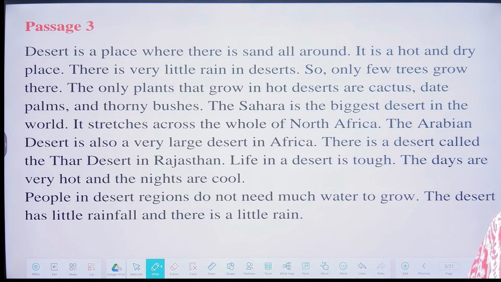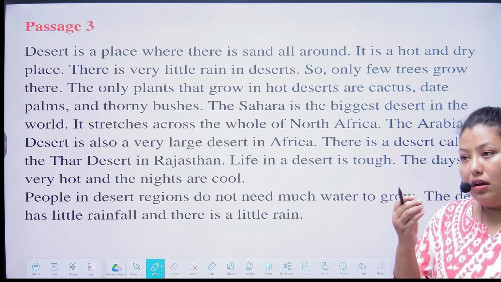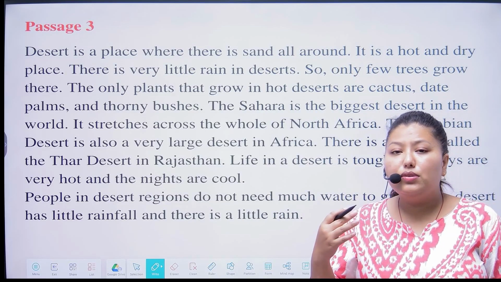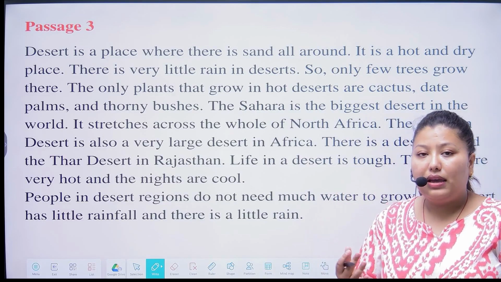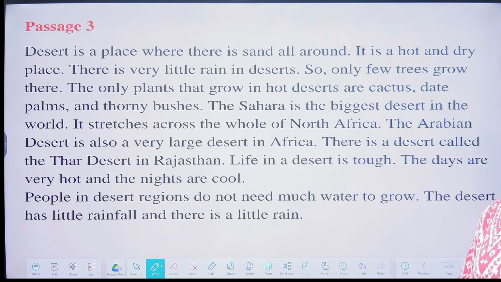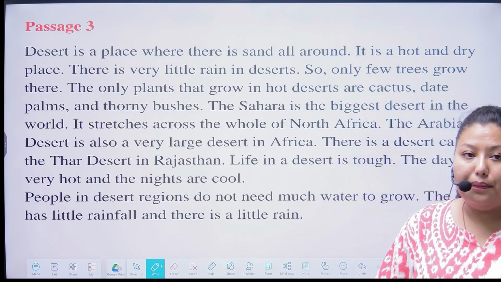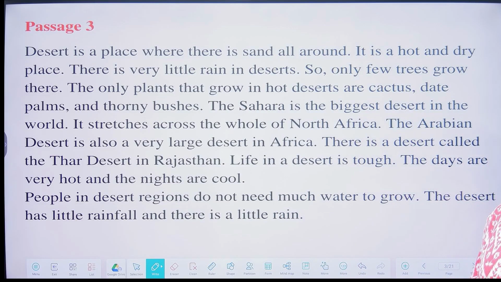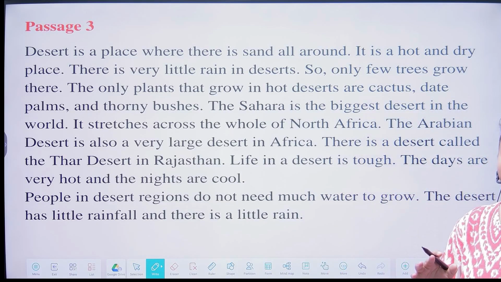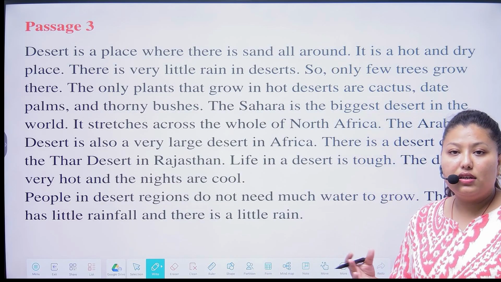Life in a desert is tough, because there is very little rain and there are no such trees or water. The days are very hot and the nights are very cool. People in desert regions do not need much water to grow, because there is scarcity of water in the desert.